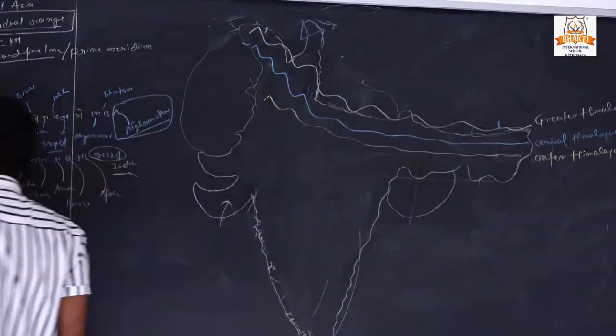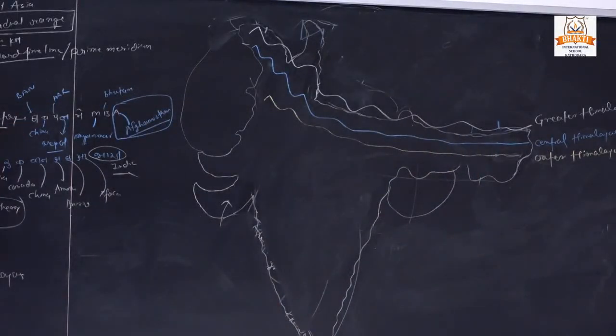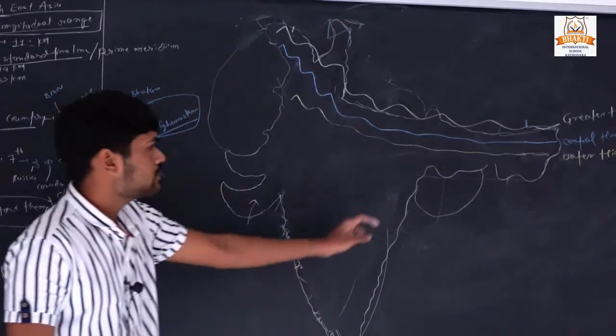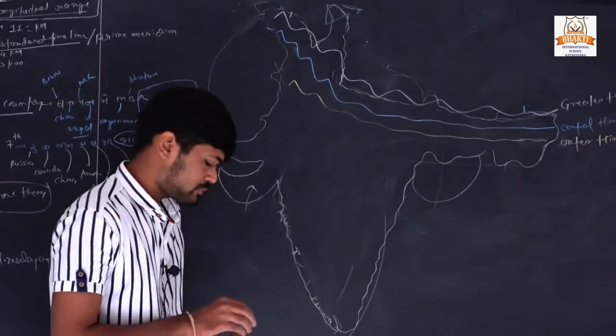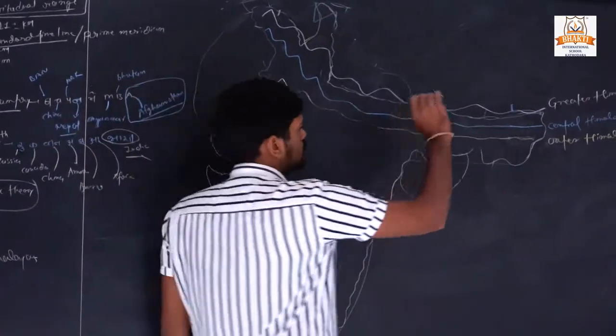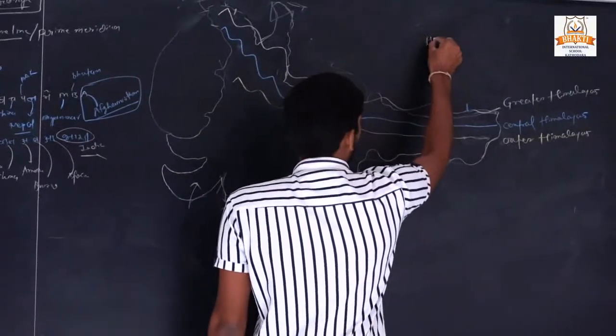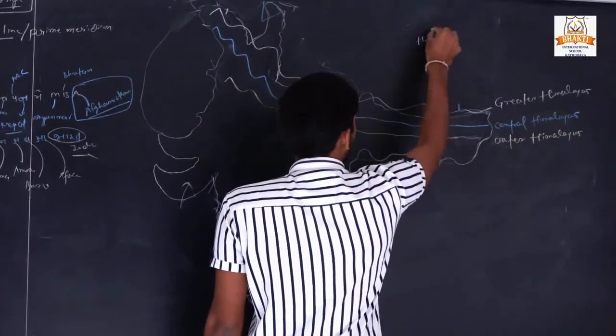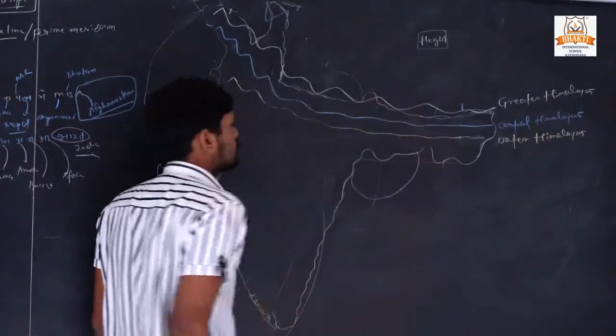So, what is the difference between this Greater Himalaya, Central Himalaya and Outer Himalaya? So, the first difference is height. Okay.